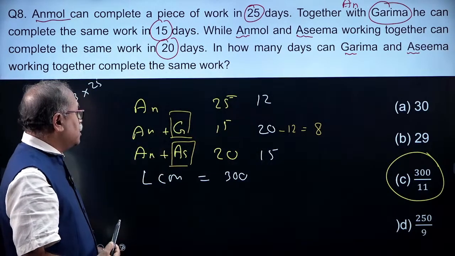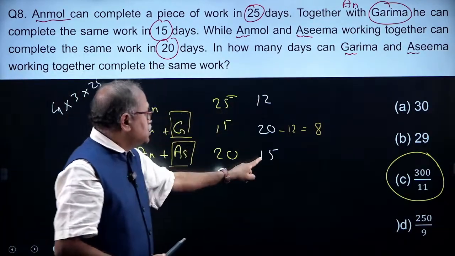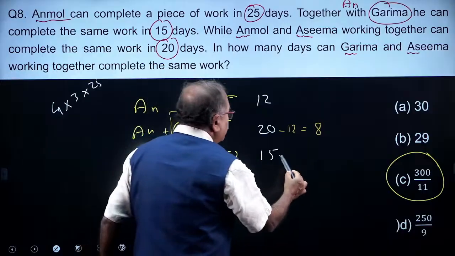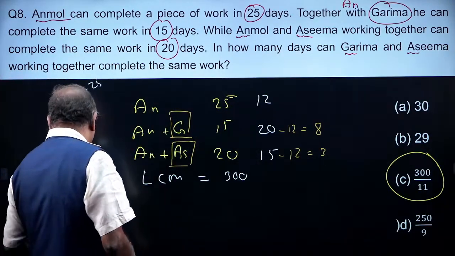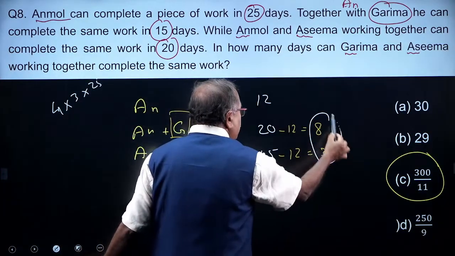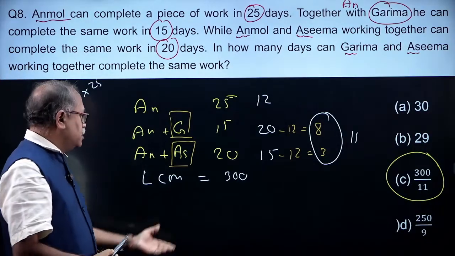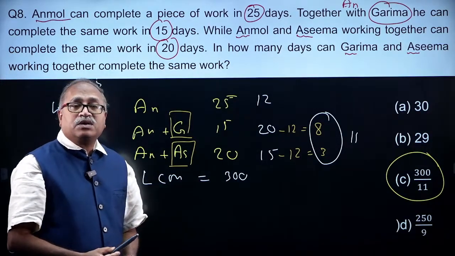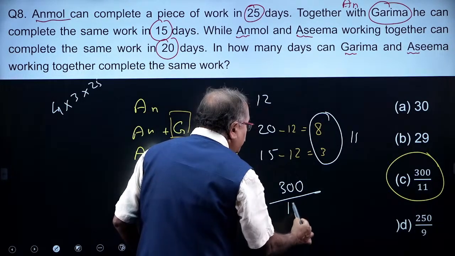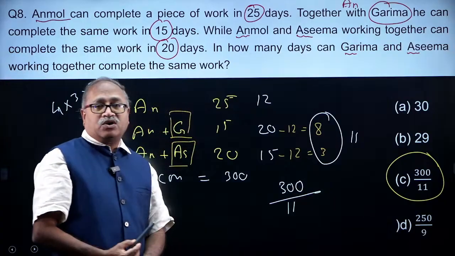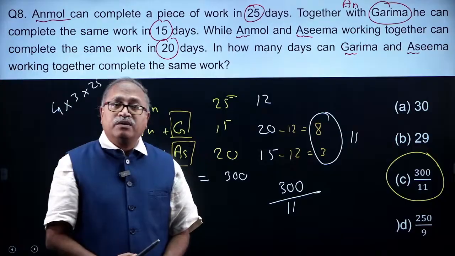Now, coming to Asima, take out that Anmol's 12 units from this 15. If I take out these 12 units from 15, this is 3 units. So Anmol and Asima together complete 11 units. What is the volume of the work? 300 units. So how much time will it take? Aman has rightly answered, work divided by the number of units completed per day will be equal to the total number of days.